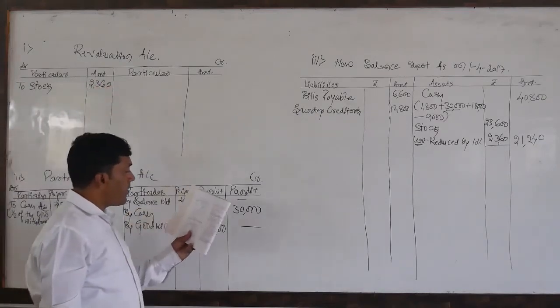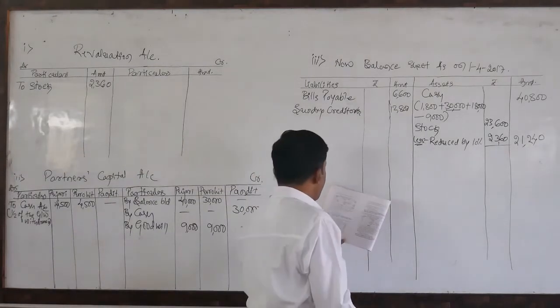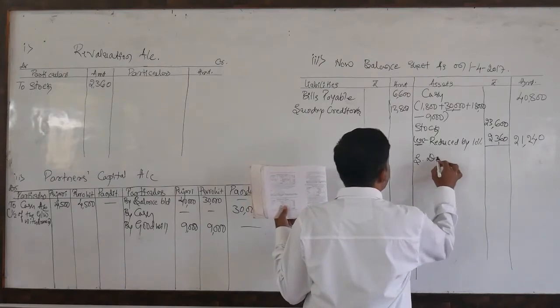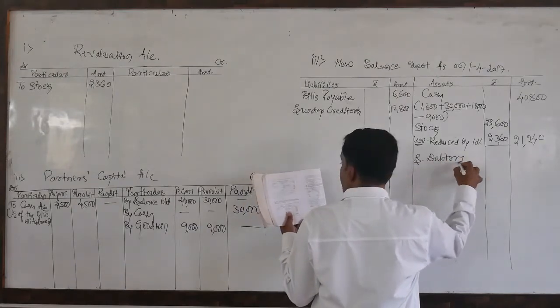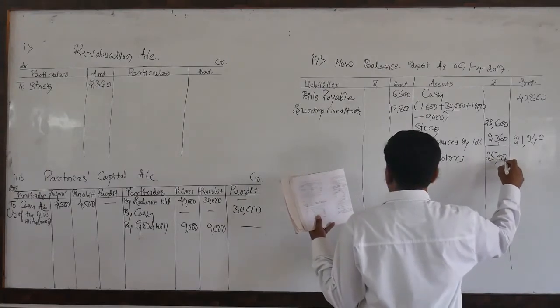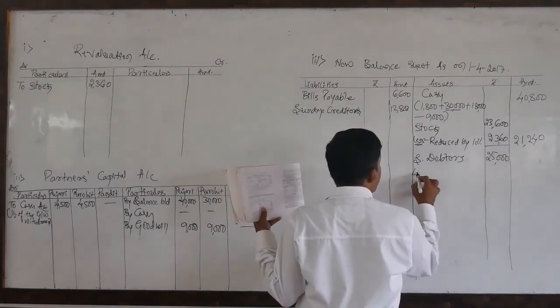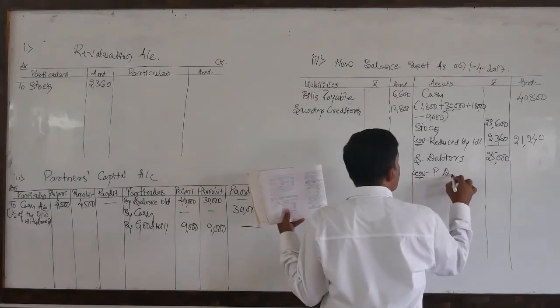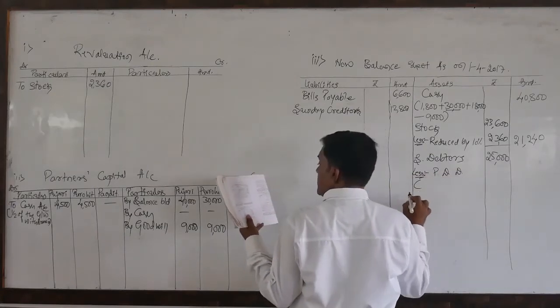So after stock, we need to write the sundry debtors. Sundry debtors 25,000 less PDD. The original PDD was rupees 5,000.